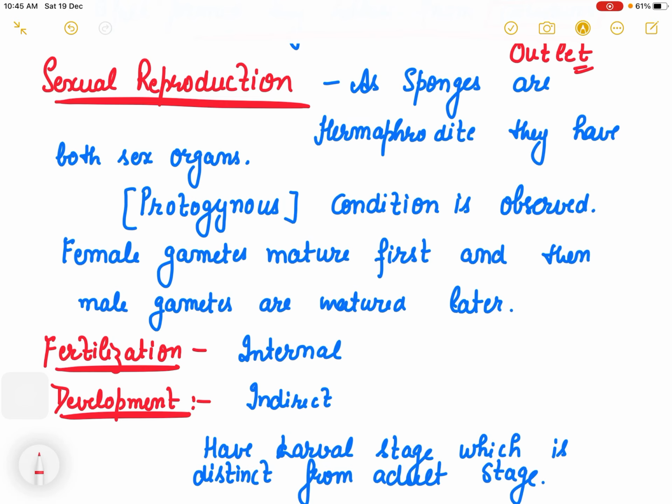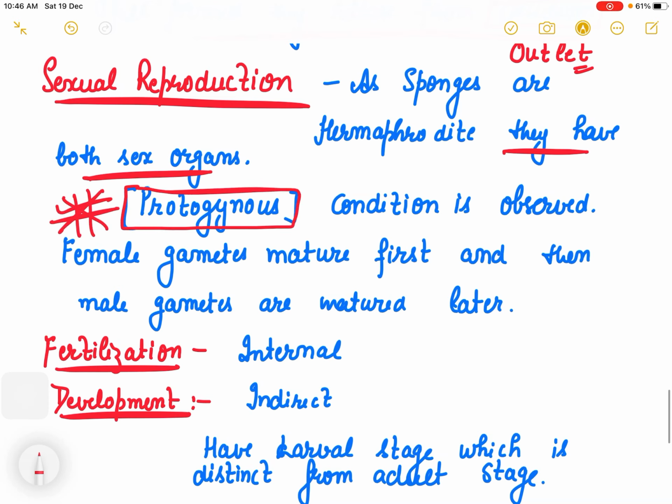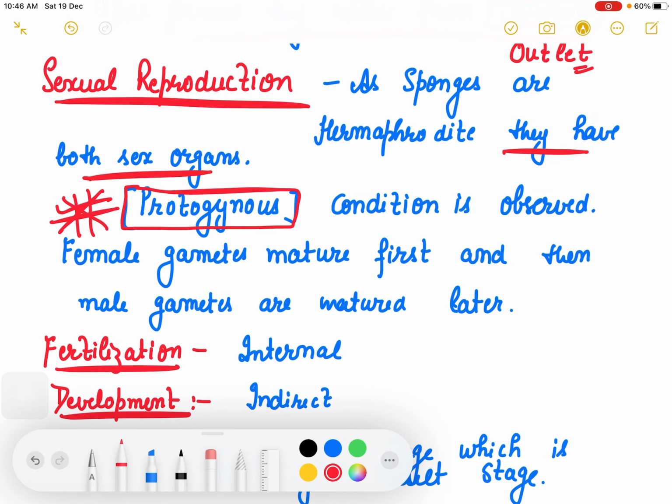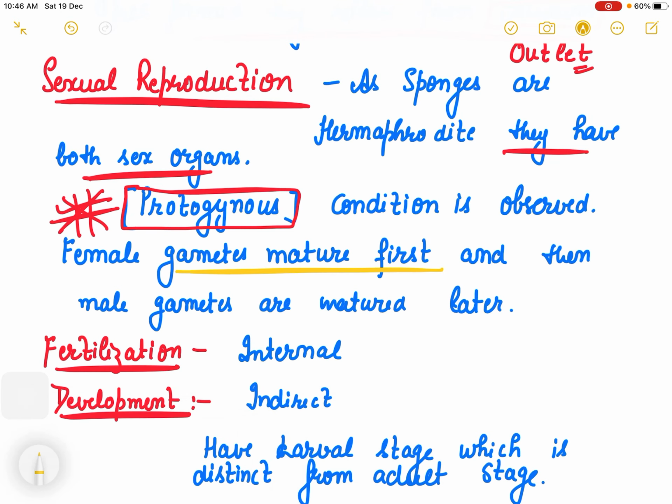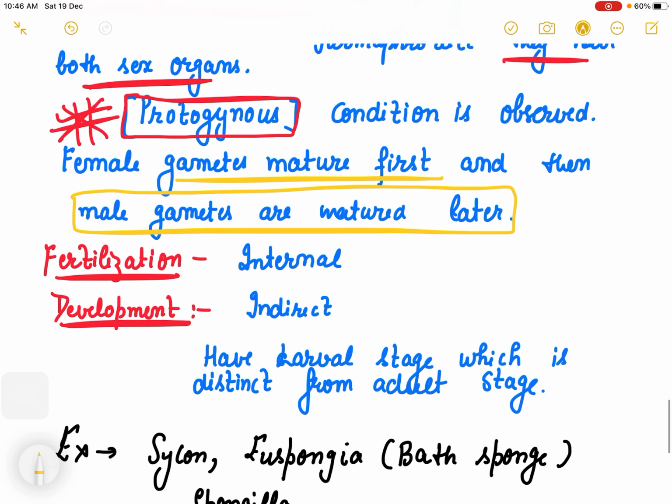Sexual reproduction: because sponges are hermaphrodite, they have both sex organs. Protogynous condition is observed in sponges. Protogynous is a condition in which female gametes mature first, and then male gametes mature a little later. This kind of condition is known as protogynous, and it is observed in sponges.